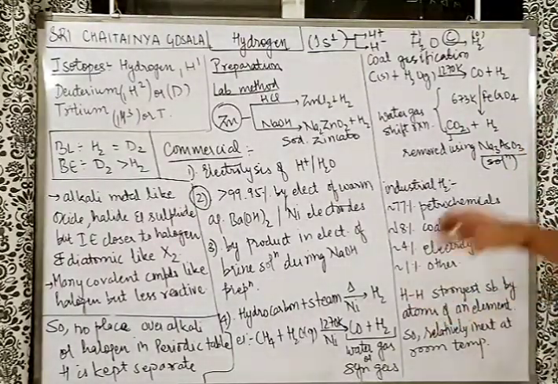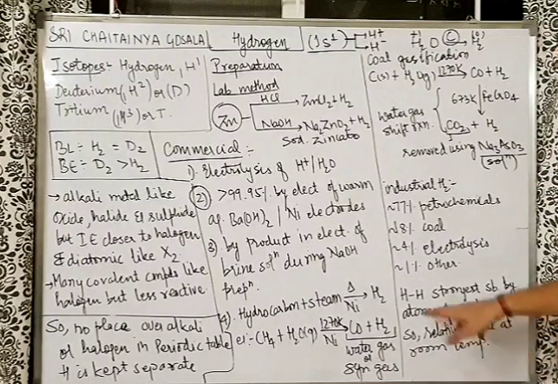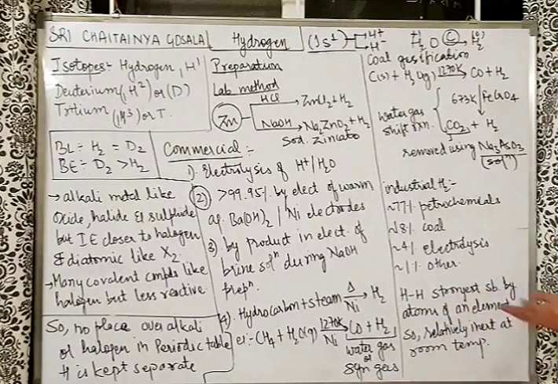Same logic: the H-H bond is the strongest single bond formed by atoms of any element. Take any atom of an element and combine them making a single bond, the strongest one will be of H-H. So obviously, if the bond is strong, it is tough to break at room temperature. So H2 is relatively inert at room temperature.